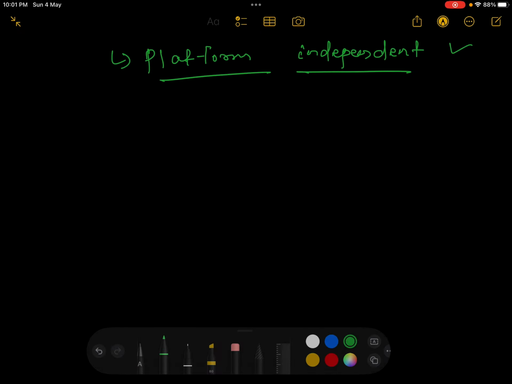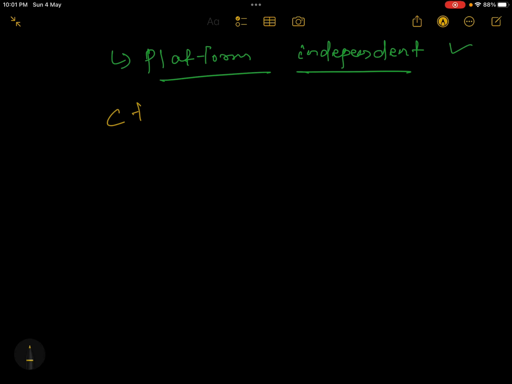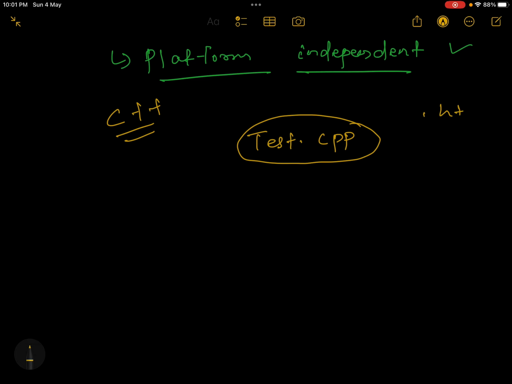Let's take some example of C++. Generally we write a C++ file with the extension .cpp. Just like how we write the extension of our HTML file as .html, text file as .txt, .mp4, .mp3, anything. Those are the file extensions. Similarly, C++ has an extension called .cpp.